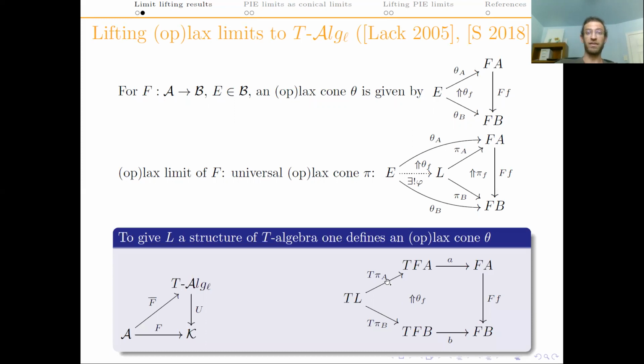Now remember from the previous slide that we lift a limit L to T-Alg by giving it a T-algebra structure, that is an action of T. And the main point of this slide is that we do that by defining an op-lax cone like this. We paste these two-cells coming from the involved structures, the one on the right from the lax morphism and the one on the left from the universal op-lax cone. So we get this L, the desired action of T on L, by the universal property of the limit. Note that these two squares commute strictly, and that means that the projections of the original limit become strict algebra morphisms.